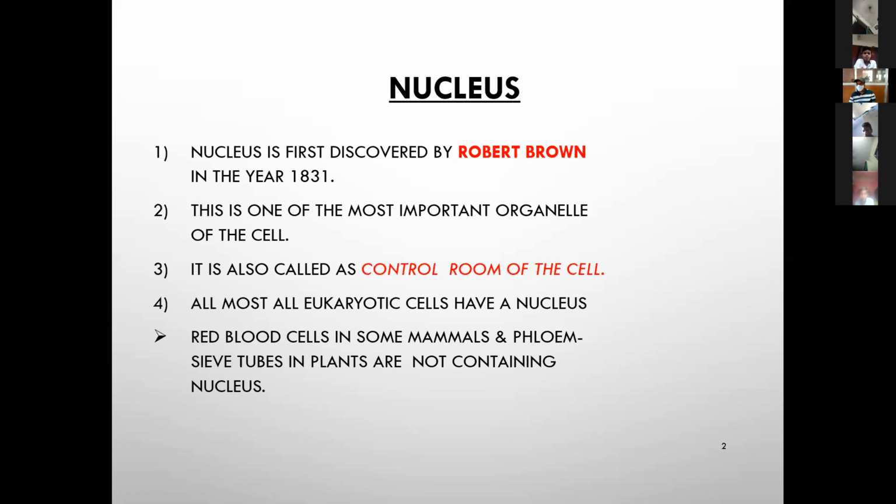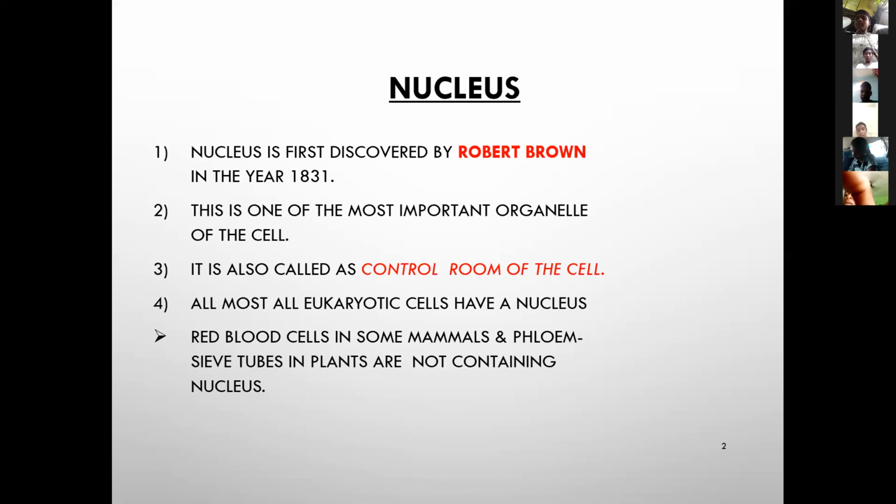It transports food material to all parts of the plant body. So some eukaryotic cells do not have a nucleus.